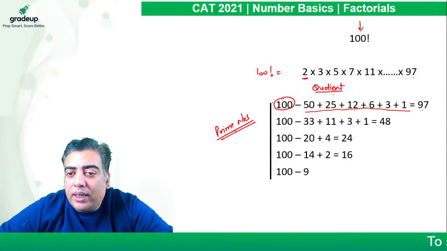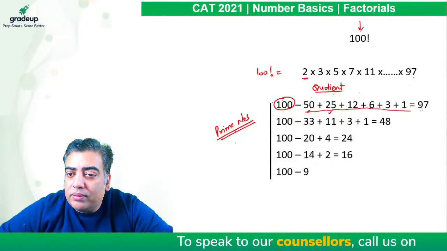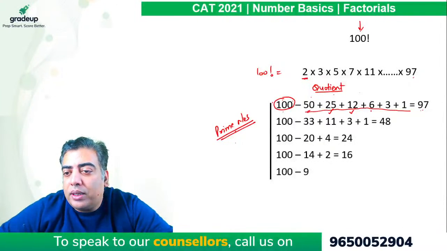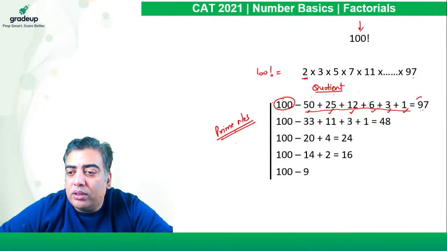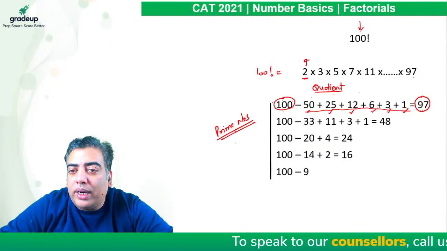So 100 divided by 2 is 50. 50 divided by 2 is 25. 25 divided by 2, quotient is 12. 12 divided by 2, quotient is 6. 6 divided by 2, quotient is 3. 3 divided by 2, quotient is 1. On adding all these values, the sum comes out to be 97, which means the power of 2 in 100 factorial is 97.